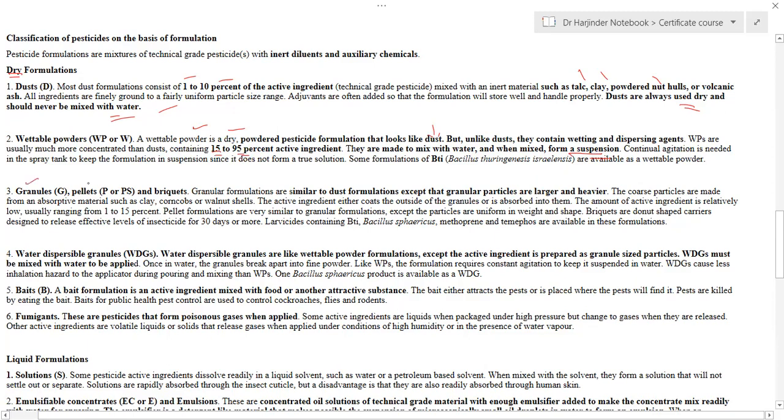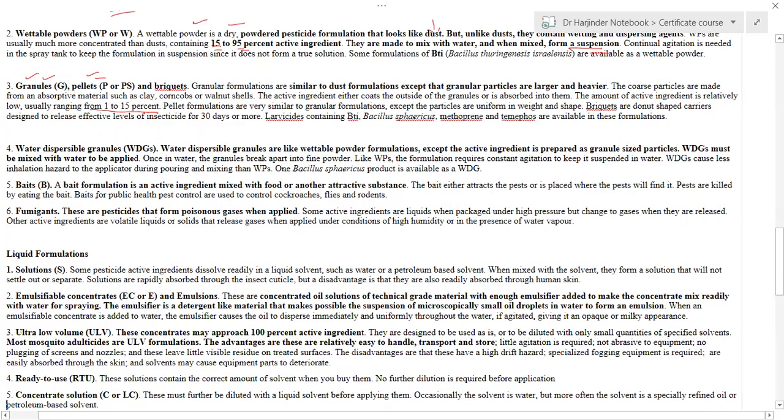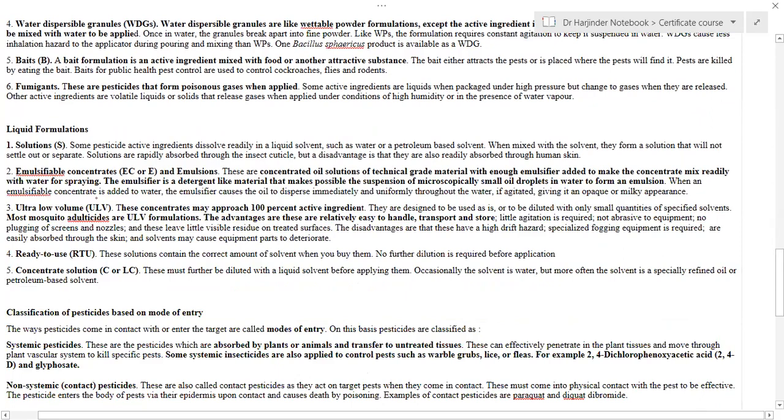Another category is granules or pellets. These granules or pellets mostly contain the pesticide in granule form, and they usually contain active pesticide in between 1 to 15%. Similarly, there may be dispersible granules, which are like wettable powders. They can be mixed with water to form a suspension, and then they are applied to the target.